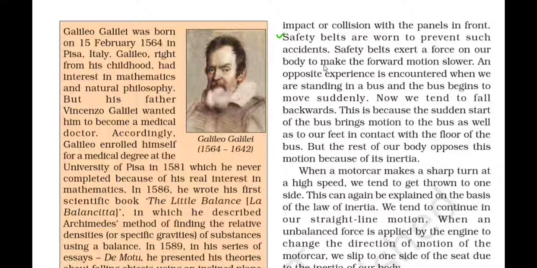Whenever an accident happens, the car gets stuck there, but you lean forward. So the safety belts help you not to lean in the forward direction. It protects your body. Safety belts exert a force on our body to make the forward motion slower.